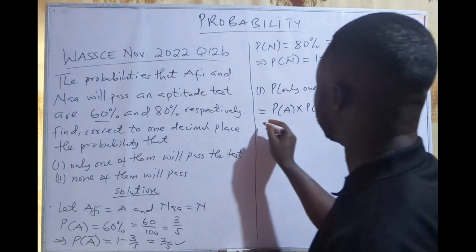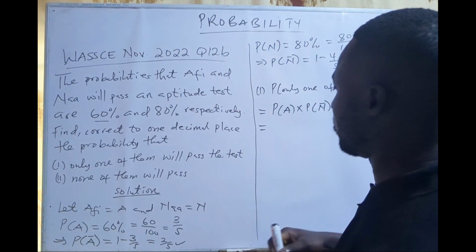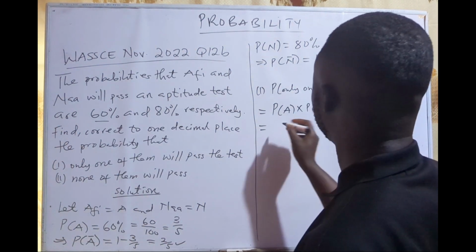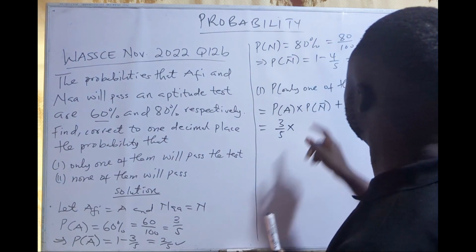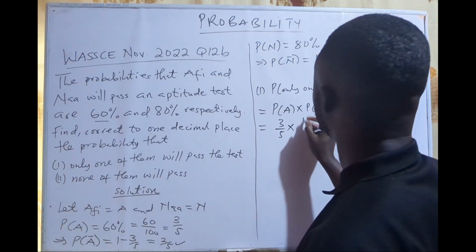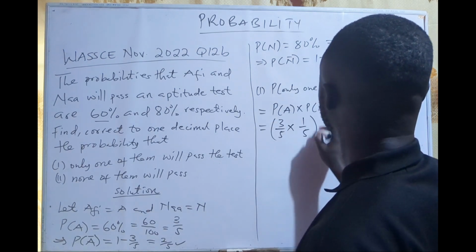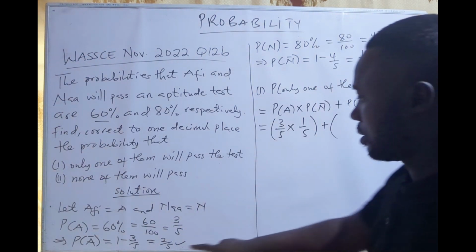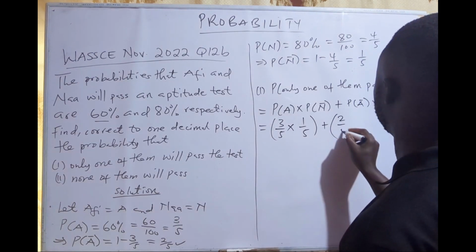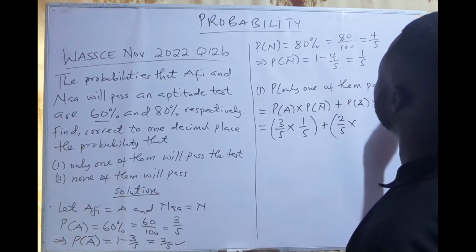All right. So what's the probability of Afi passing? That is 3 on 5 times Na not passing, 1 on 5, or Afi not passing, that is 2 over 5, and Na passing, that is 4 on 5.